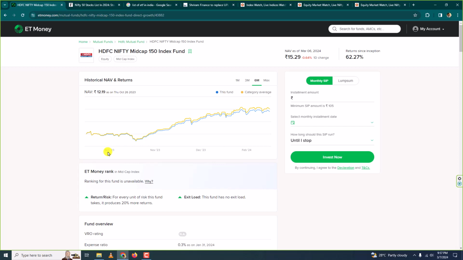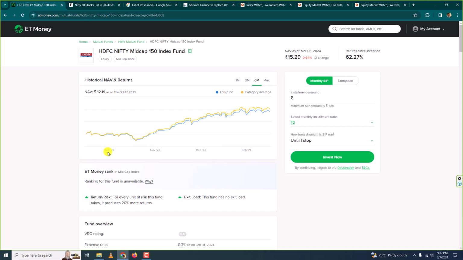Index funds are anyhow mutual funds. Exchange traded funds, as the name says, are traded on the exchange. Index funds are not traded on any exchange. You have to buy or invest in an index fund and then redeem it after some time, whereas you can trade the exchange traded funds.